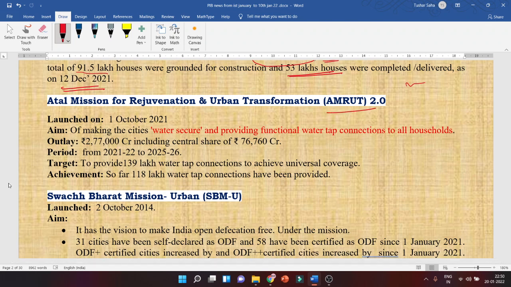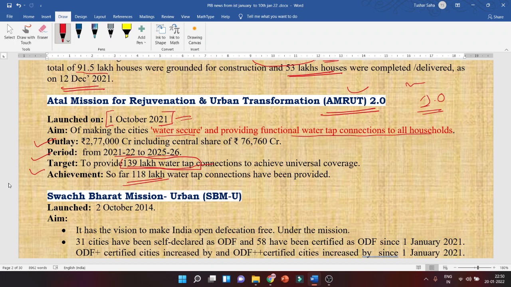Amrit 2.0. This was launched on 1st October 2021. Look, Amrit 1.0 is an old one. This is about 2.0. So what is the aim? Making cities water secure and providing functional water tap connection to all houses. This is the total outlay period, from 21-22 to 25-26. What is the target? 139 lakh water tap connections. Look, these are a few things that are very important for the MCQ. Achievement so far: 118 lakh water tap connections have been provided.